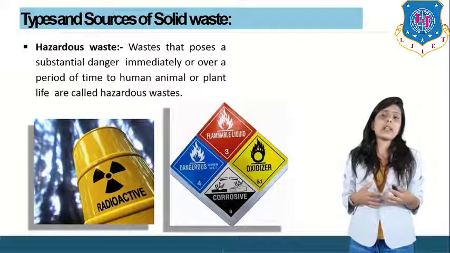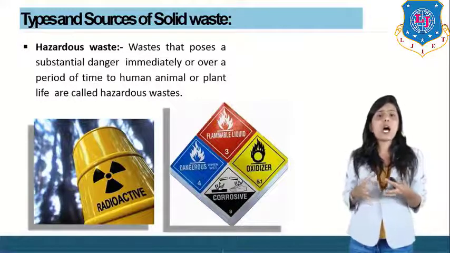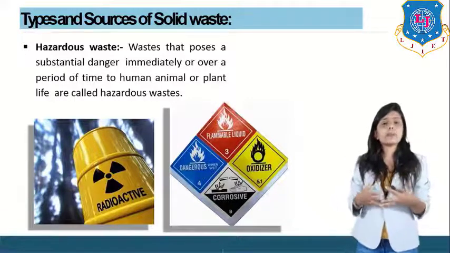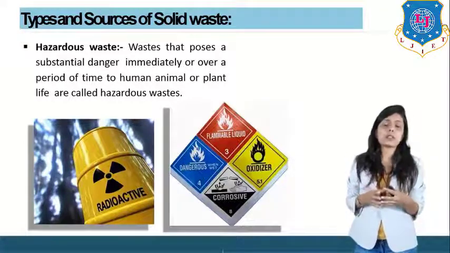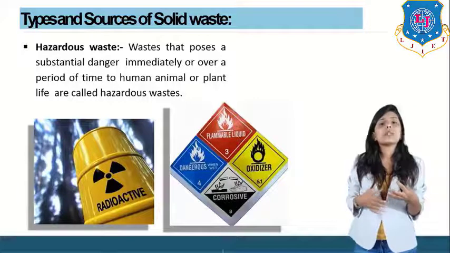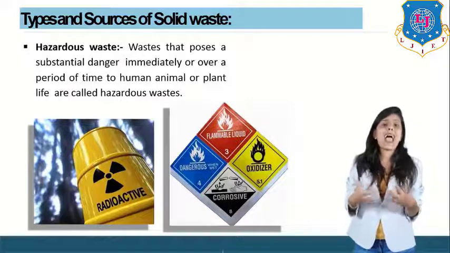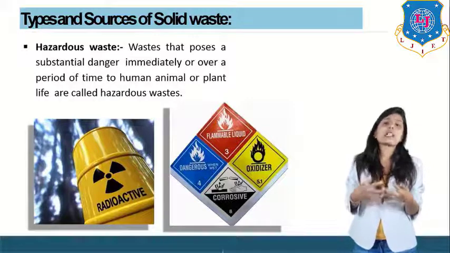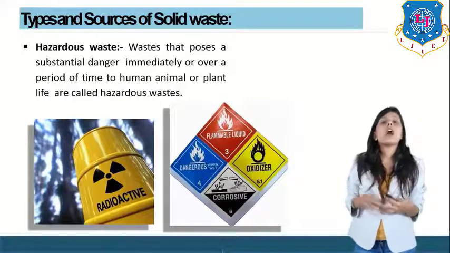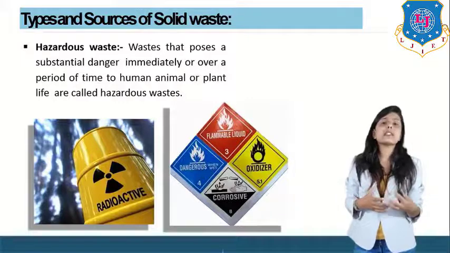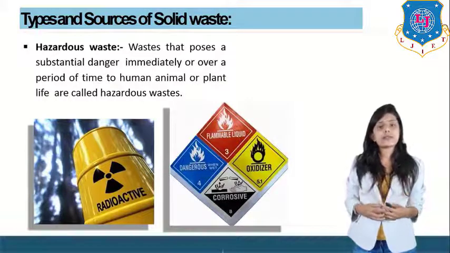Municipal waste is generated from markets, streets, houses, hotels and restaurants. Industrial waste is generated from industry, mostly rubbish, ashes and construction waste. And hazardous waste is waste which is very toxic, poisonous and endangering to life.